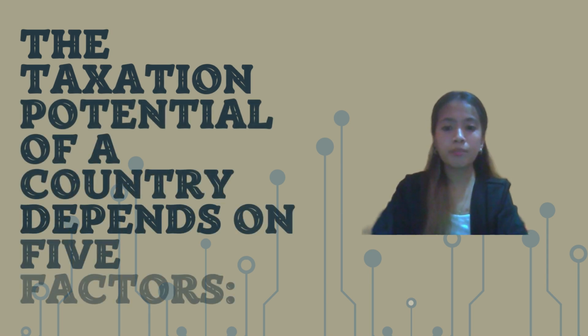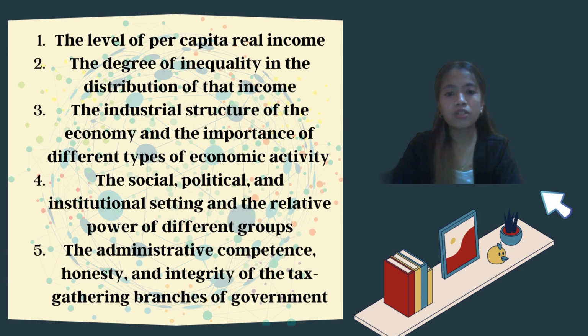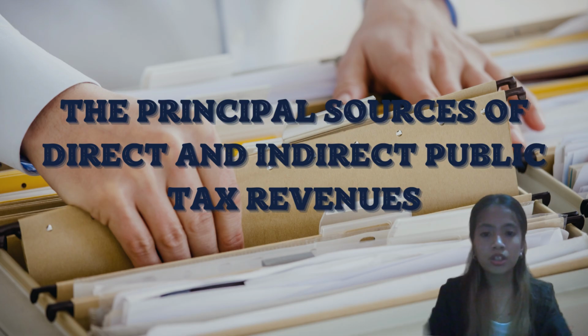The taxation potential of a country depends on five factors. Number 1, the level of per capita real income. Number 2, the degree of inequality in the distribution of that income. Number 3, the industrial structure of the economy and the importance of different types of economic activity. Number 4, the social, political, and institutional setting and the relative power of different groups. Number 5, the administrative competence, honesty, and integrity of the tax-gathering branches of government.